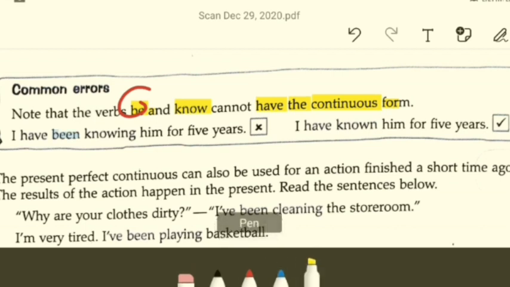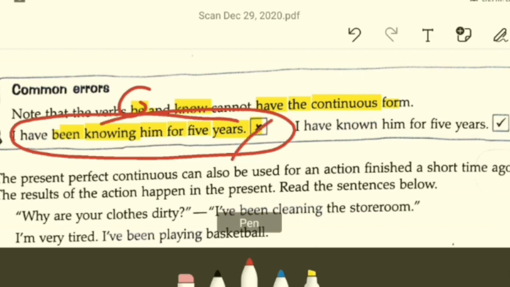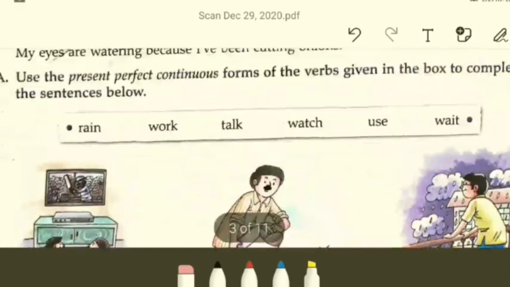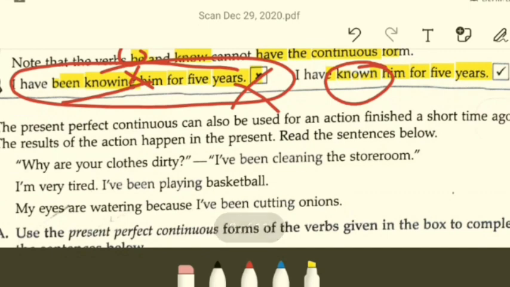This is absolutely wrong. If you use such sentences, you'll be considered a fool. The corrected sentence will be, I have known him for 5 years. So what did we see? We see that knowing does not exist as far as continuous form is concerned, whereas known exists.